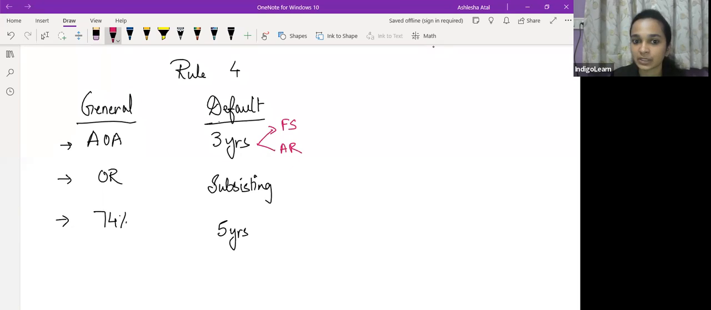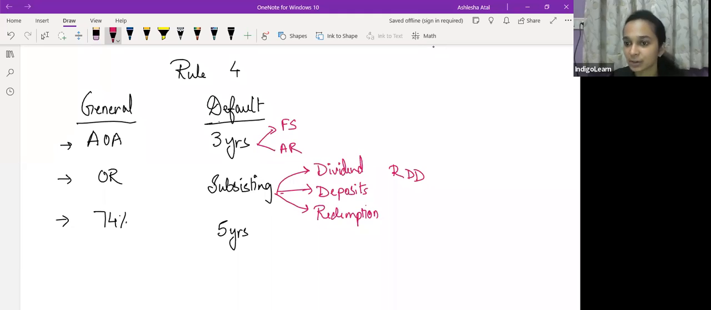So ये था first default. Second default था subsisting default. Subsisting default 3 चीजों के लिए था. कौन सी 3 चीजें थी? Can you tell me quickly? कौन सी चीजें थी? Dividend, then deposits, and redemption of preference shares and debentures. तो इसको आप कैसे याद रख सकते हो? इसको आप RDD करके याद रख सकते हो, subsisting default को.